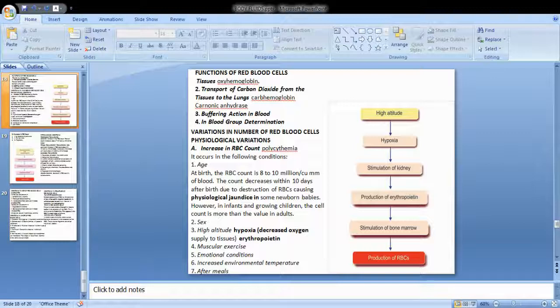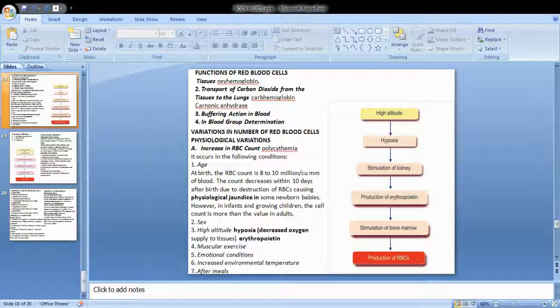In normal condition, meaning day to day physiological variation without any pathological event, the RBC can be seen at an increased level. It can differ with age, sex, altitude, during exercise and emotional conditions, the environmental temperature, and also after meals. So the decreased level of RBC is called polycythemia, whereas the increased level of RBC is called polycythemia.